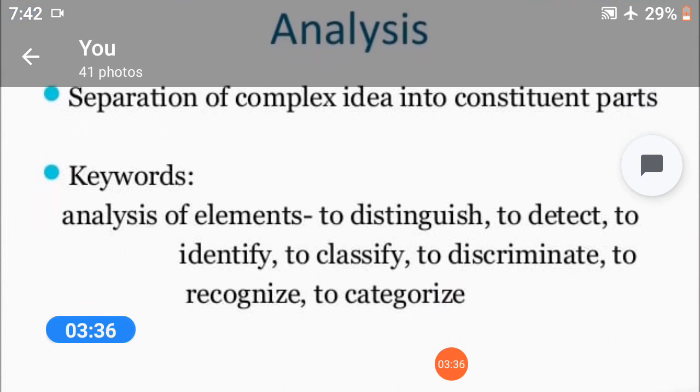Keywords of analysis: analysis of elements, to distinguish, to detect, to identify, to clarify, to discriminate, to recognize, and to categorize.